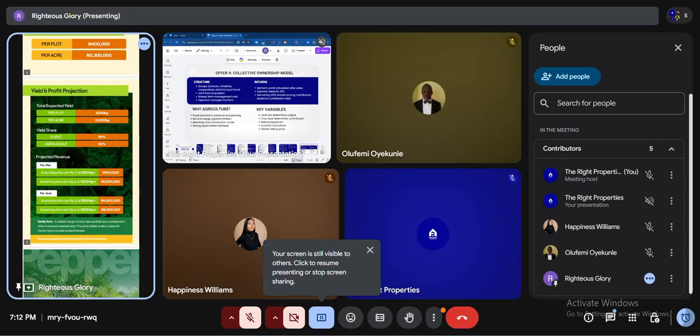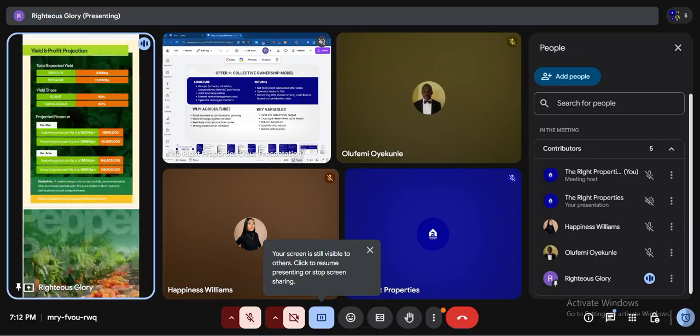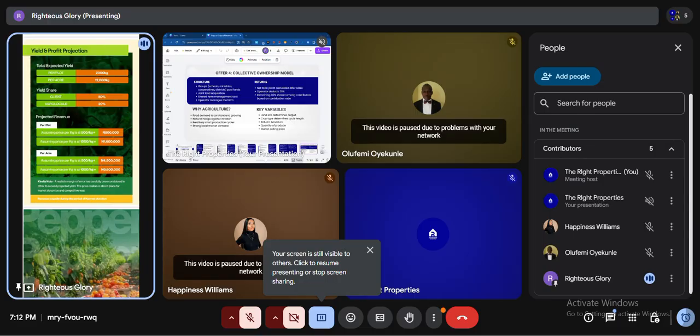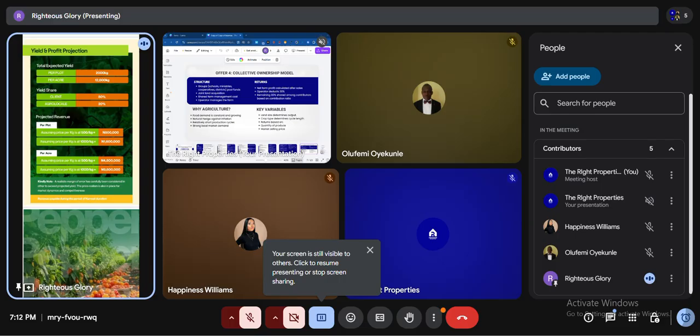So okay, wait. There are two projected revenues. Number one, if the market price is 500 per kilogram, you'll be getting 800,000. But if the market price is 1,000 per kilogram, you'll be getting 1.6 million. So they did the market estimate, lower and higher. For the lower one, which is 500 per kg, you're getting 800,000 naira, which is 100% ROI.